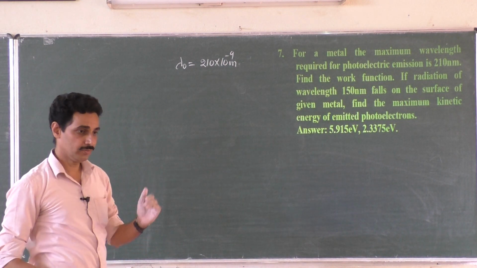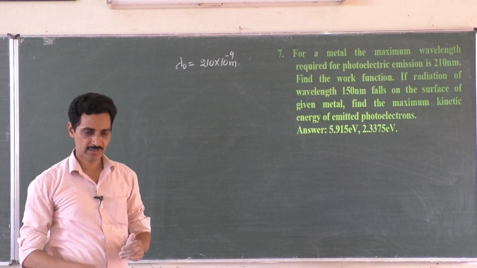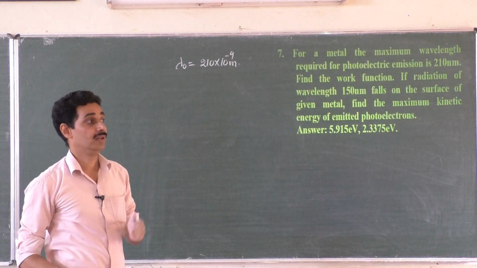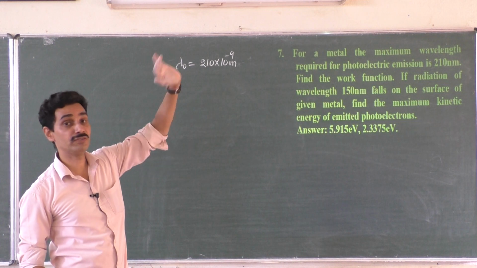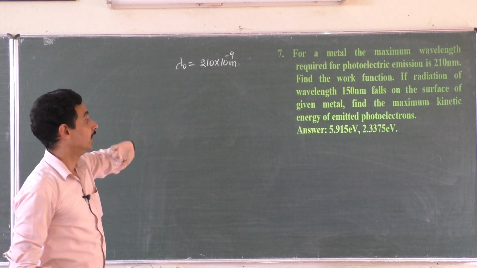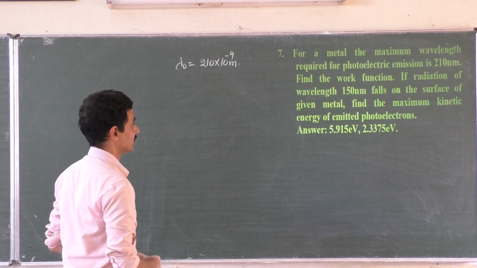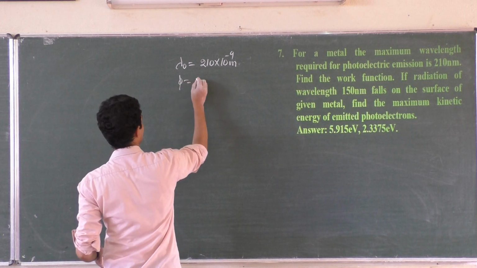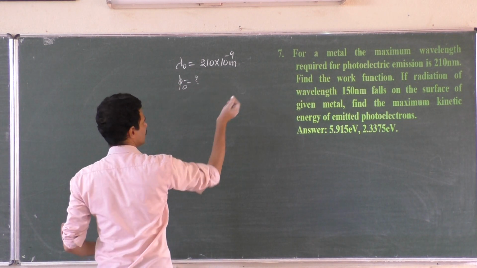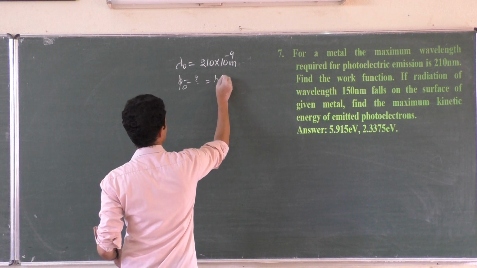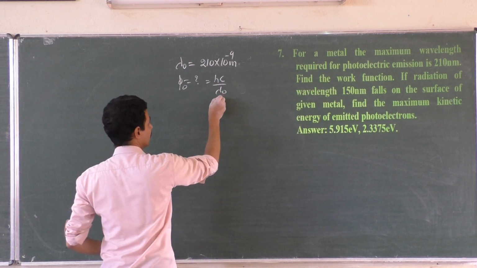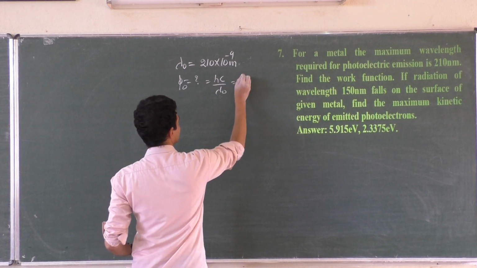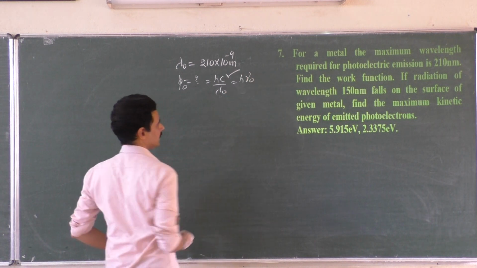Maximum wavelength below which photoelectric emission takes place, because if you decrease the wavelength, energy increases. Minimum frequency above which photoelectric emission takes place. Okay, find the work function. Phi naught is how much? hc by lambda naught, right? Or h nu naught, because work function is hc by lambda naught, maximum one, and that is equal to h nu naught, but this formula is to be used.